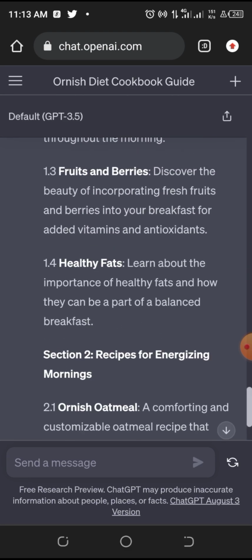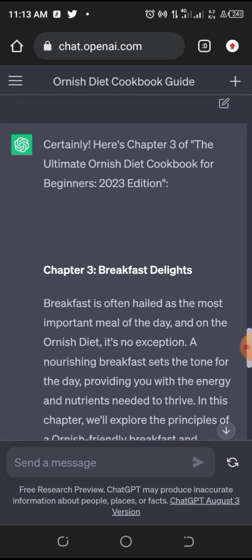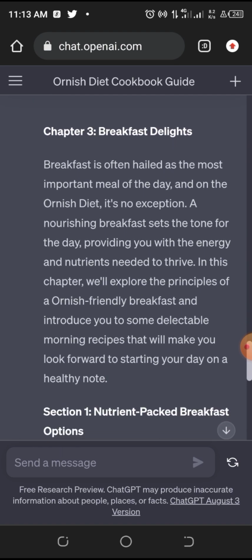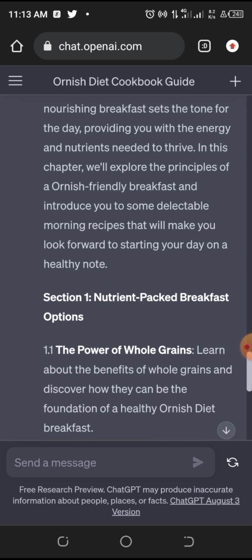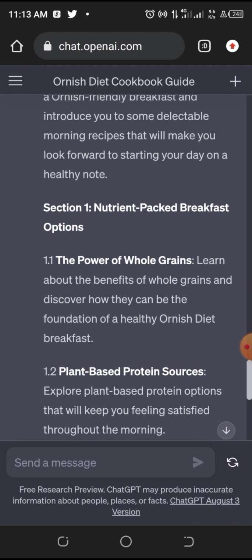But what I used to do is that once they give me suggestions like this, chapter 3, breakfast delight is often held as the most important meal of the day, so and so. Then this one, section 1 says nutrient-packed breakfast options. 1.1 says the power of whole grains. Learn about the benefits of whole grains and discover how they can be the foundation of a healthy diet. So I can ask it to write me the recipes of whole grains, how to make whole grains meals. Understand?